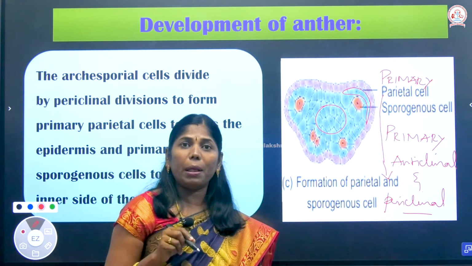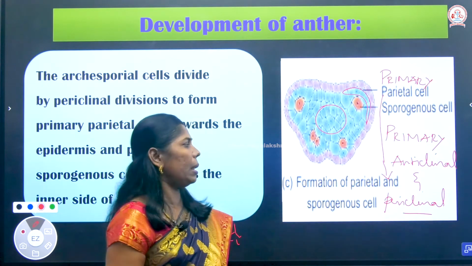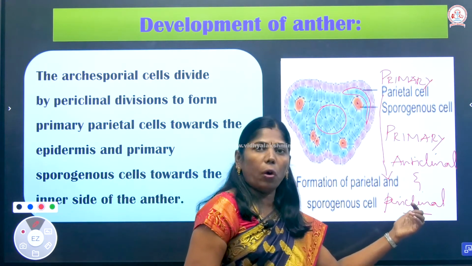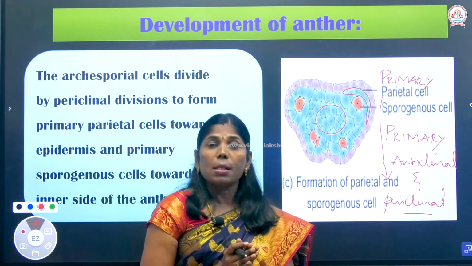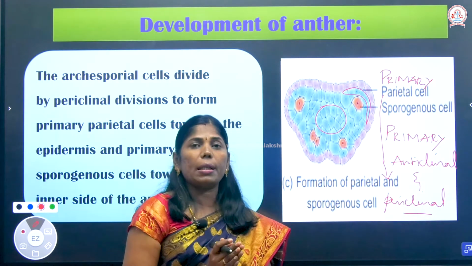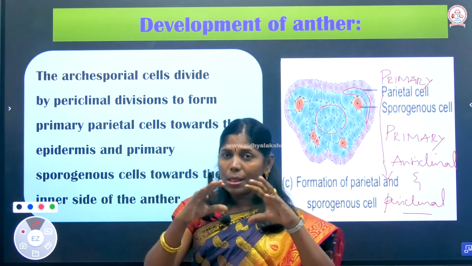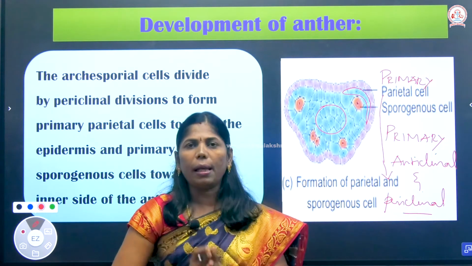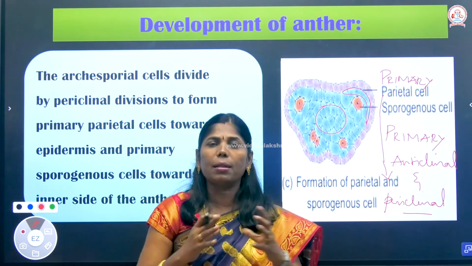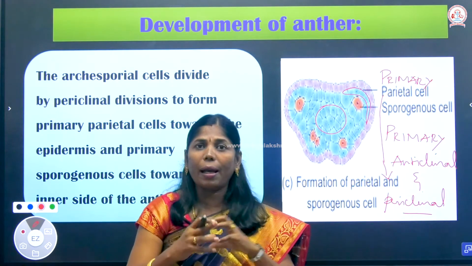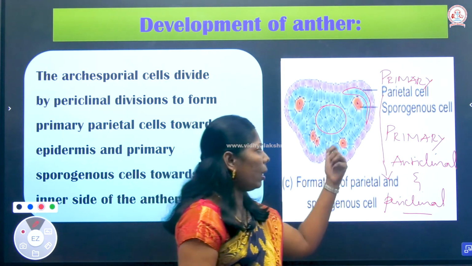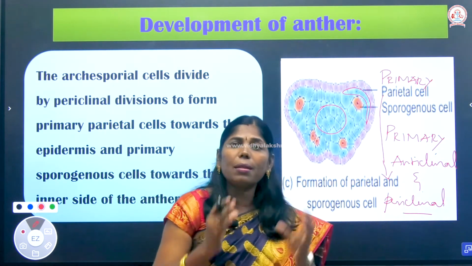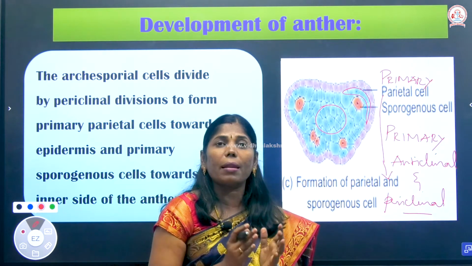The primary parietal cells undergo anticlinal and periclinal division to form four layers. The four layers surround the anther cavity. That is your anther wall.